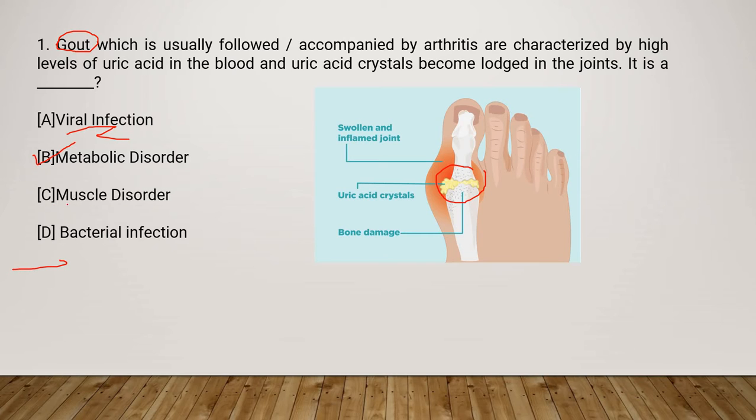And then there is muscle disorder. Your muscles help you in the movement of your body and help your body to work. So when there is a muscle disorder, this can cause weakness, pain or even paralysis. And then bacterial infections can infect any area of your body. Like you can get whooping cough, ear infection, urinary tract infection, UTI. Okay, so this is question 1. I hope this is clear.